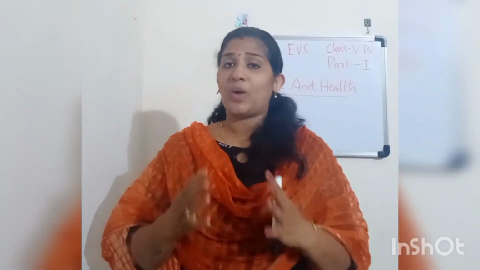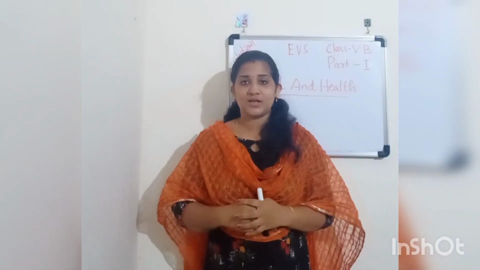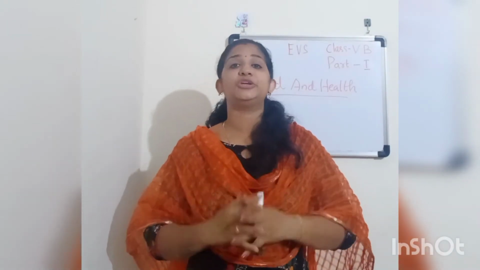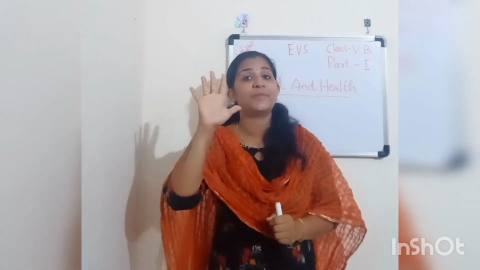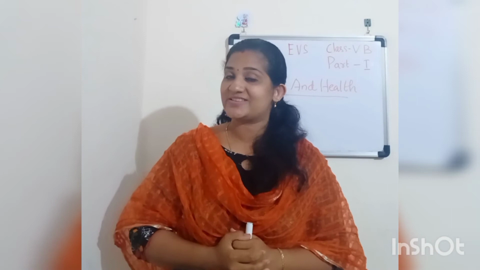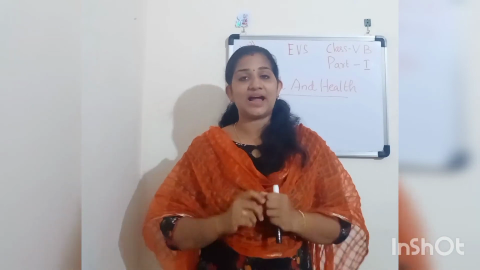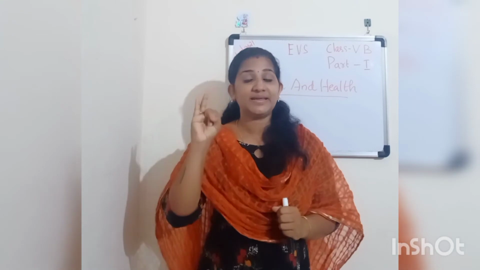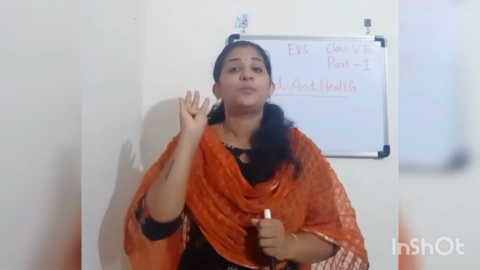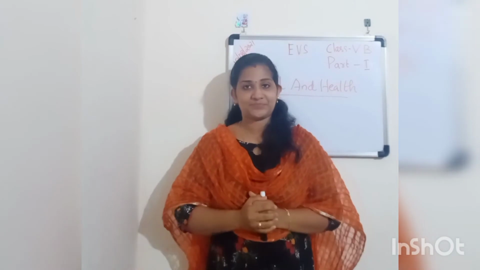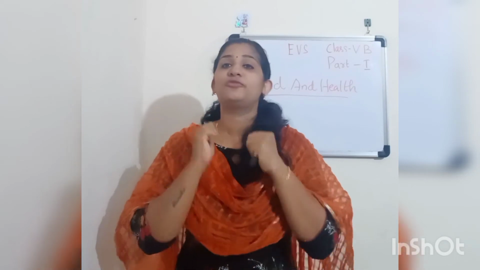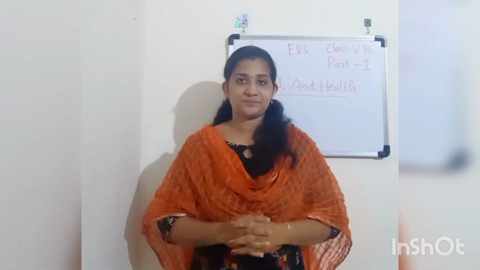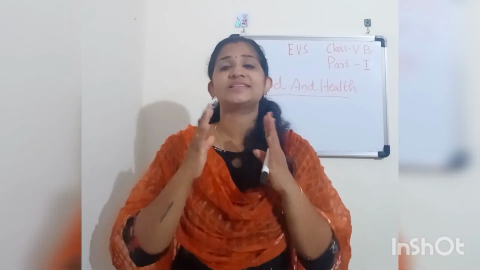Children, do you know why we eat food? We eat food to be healthy. To be healthy, we need to eat healthy food. Healthy food contains five main components. Do you know which they are? Yes, they are carbohydrates, minerals, vitamins, proteins and fats. We eat all these components adequately in our food to be healthy. Let's see more about these components.